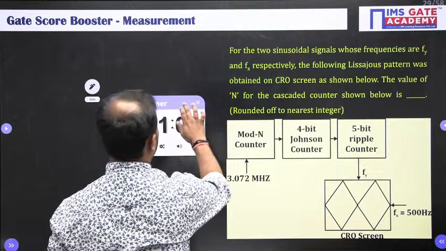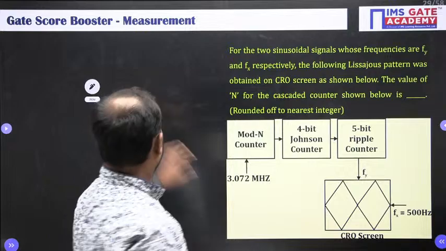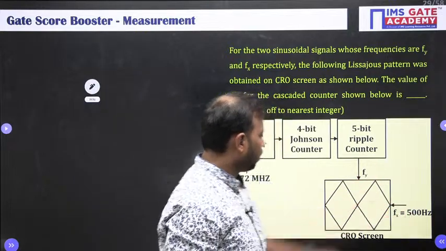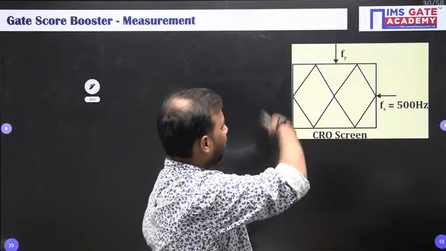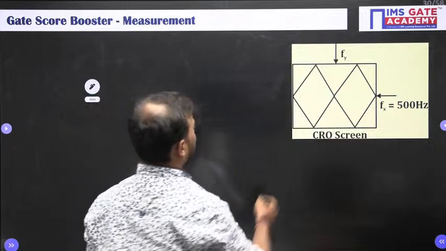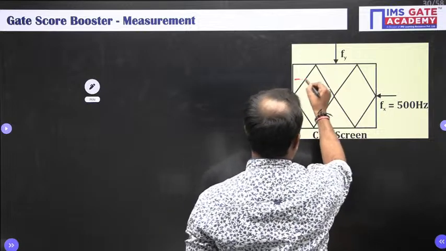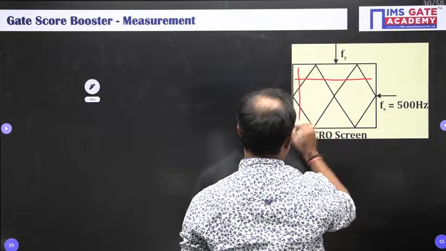Okay, time's up. Alright, so first let us find the Fy value from the Lissajous pattern. So we will be using the same thing, the horizontal cuts and vertical cuts. This is the horizontal cut and this one is your vertical cut.